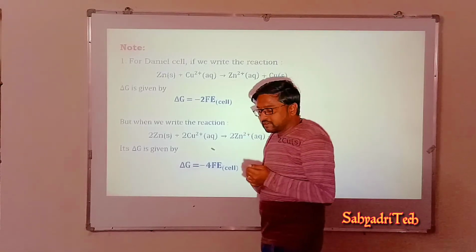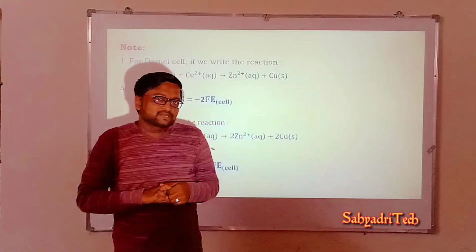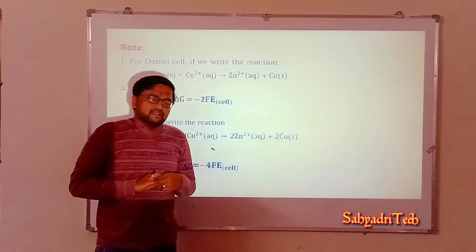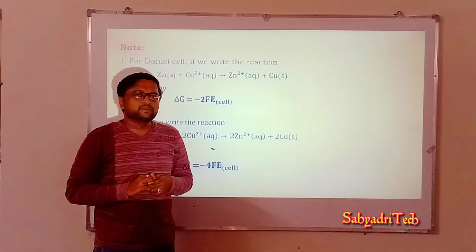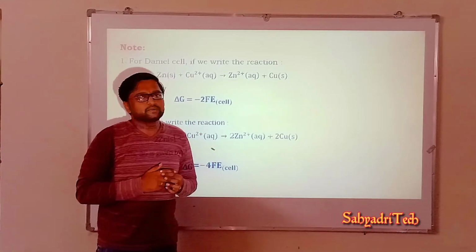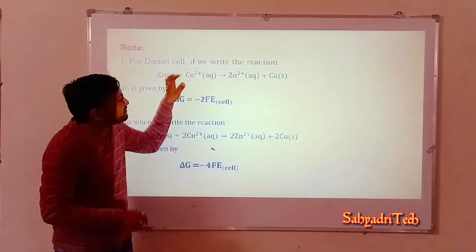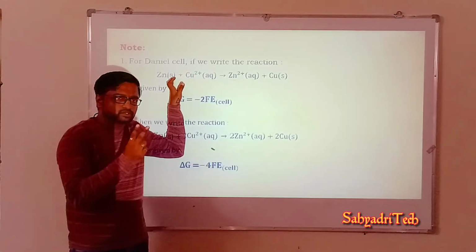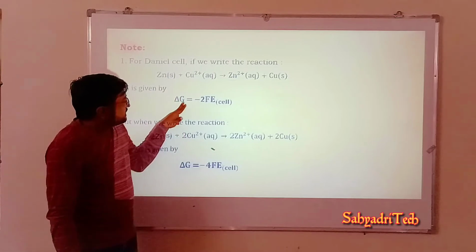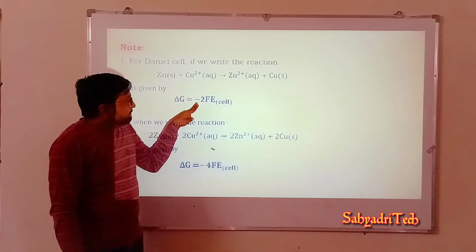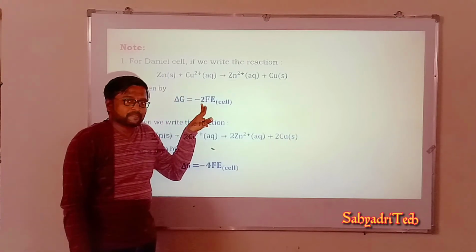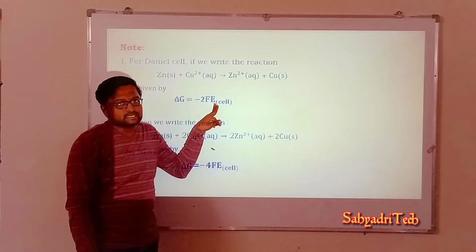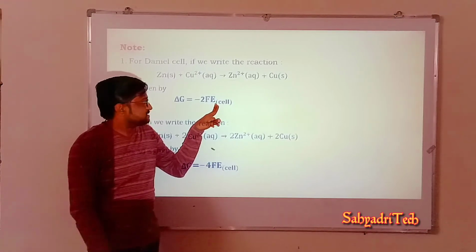Generally we know minus delta G is equal to nFE cell, or else delta G is equal to minus nF into E cell. So here, what is the n value for a Daniell cell? n is equal to 2. So I can say delta G is equal to minus 2 into F into E cell, the cell potential of a Daniell cell.